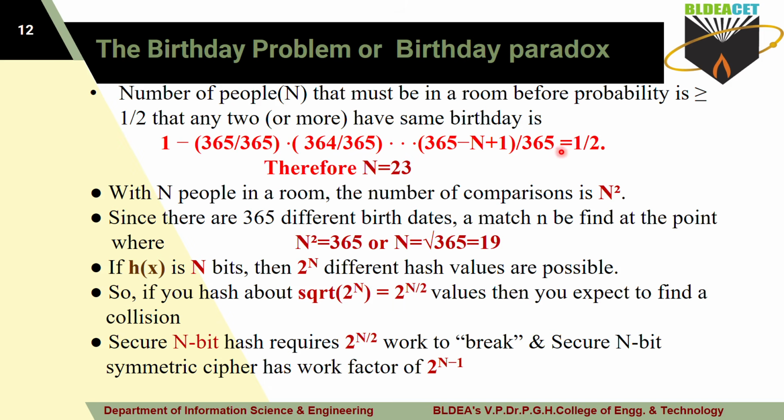And also you have the assumption that the probability is greater than or equal to 1 divided by 2, that is equal to 1 divided by 2. If you solve this one, then you get the n value as 23 here.